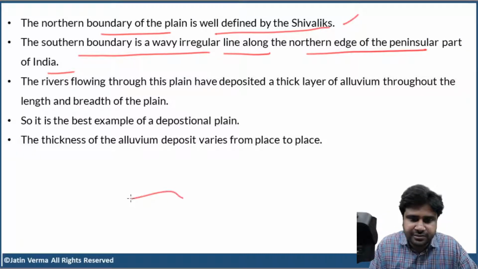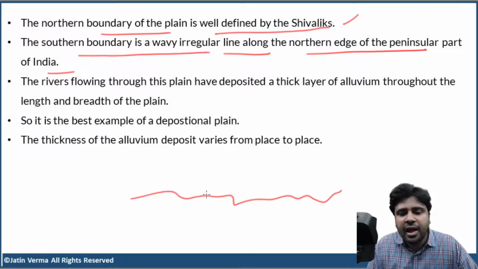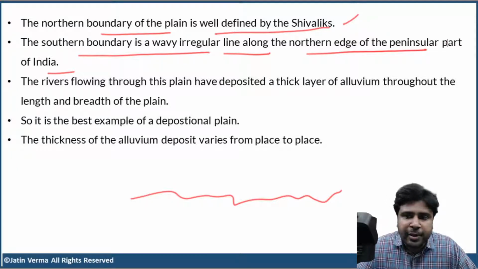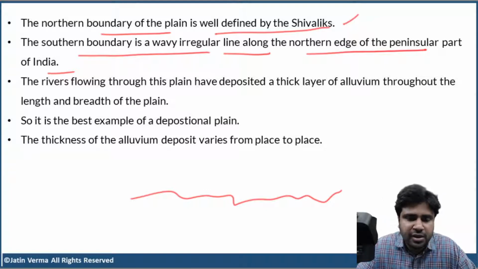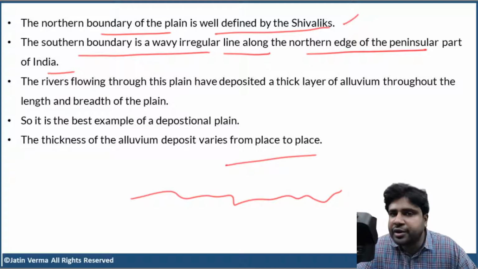It is like this. It is not properly defined. And this boundary is situated along the northern edge of the peninsular part of India. The peninsular part of India contains plateau. So you can say that the southern boundary is along the northern edge of the peninsular plateau, and it is not clearly defined. It is not like a straight line, it is a wavy, irregular line.